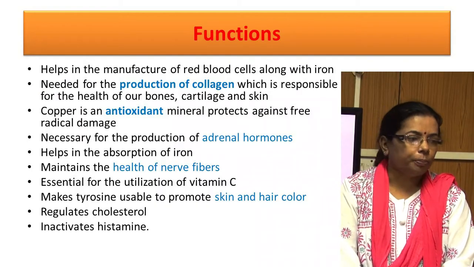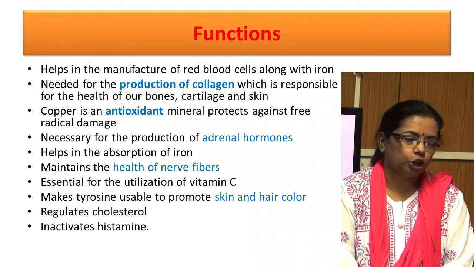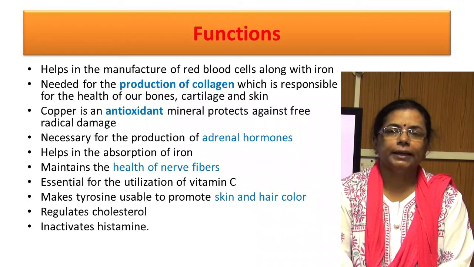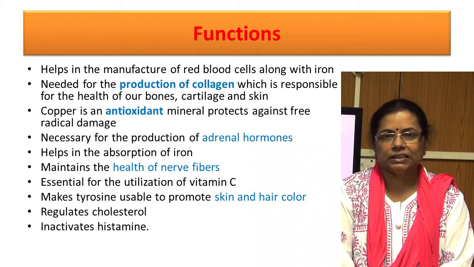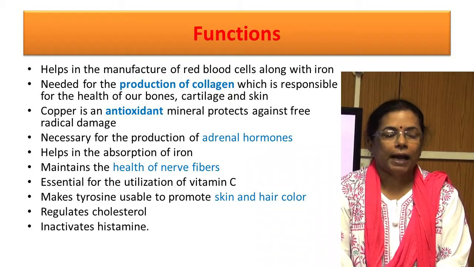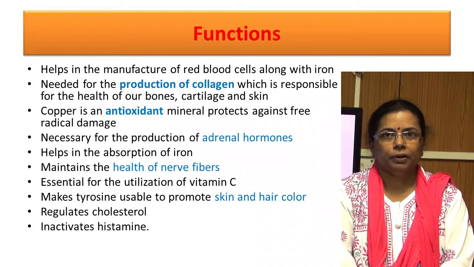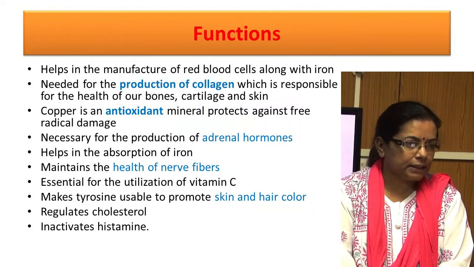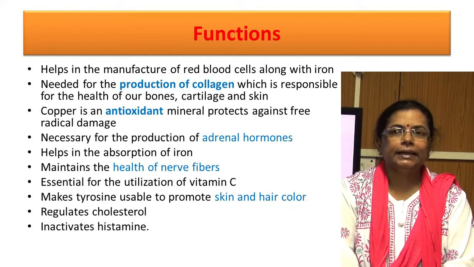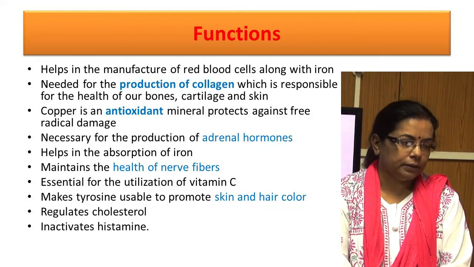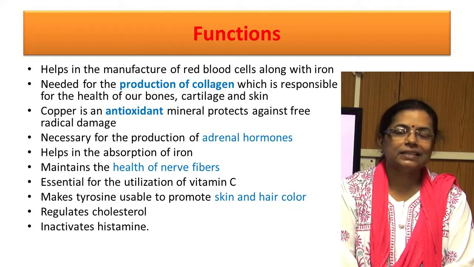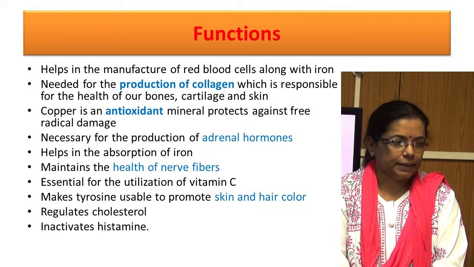Now, the functions of copper. It helps in the manufacture of RBC along with iron. It is needed for the cross-linking of collagen and elastin in connective tissue. Copper is an antioxidant mineral, protecting our body from the harmful effects of free radicals. It is necessary for the production of adrenal hormones. It helps in the absorption of iron. It is essential for the integrity of the myelin sheath, and for the utilization of vitamin C.